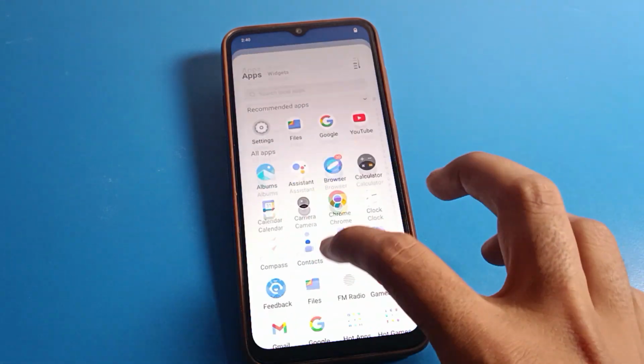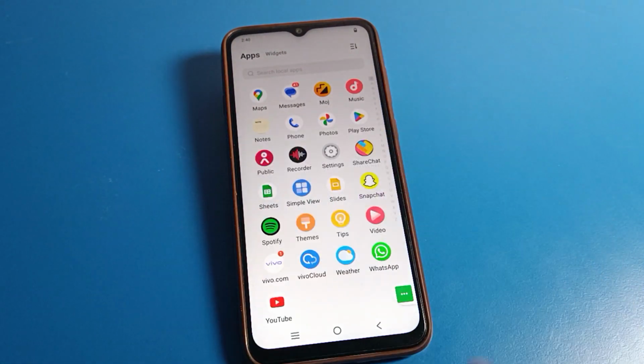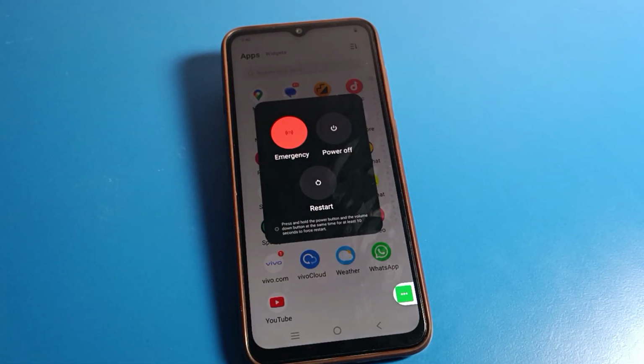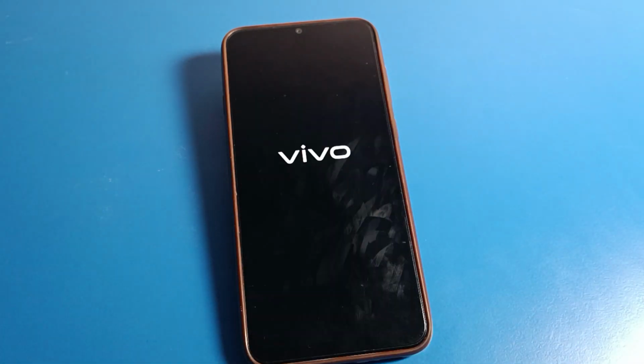So friends, we can use this accessibility menu shortcut setting. Click here, then click on power off setting. You can power off your phone without pressing the power button. Click on power off setting and your phone will power off. After 4 or 5 seconds, or 1 minute, if you want to power on, you will have to use your power button. So press your power button.